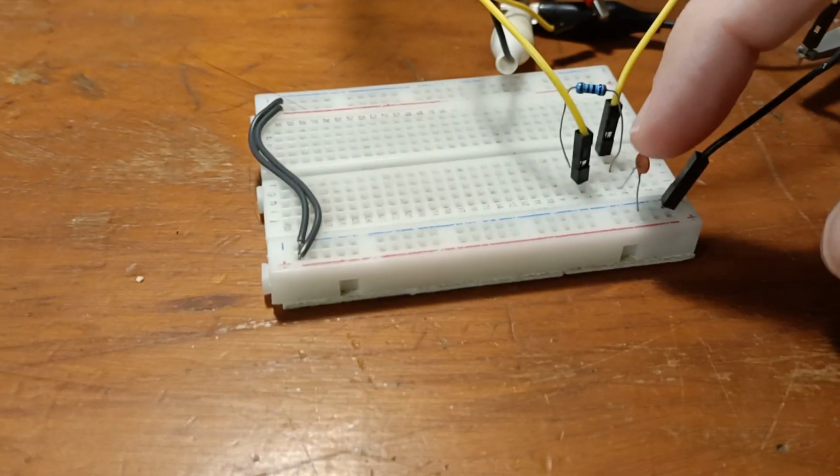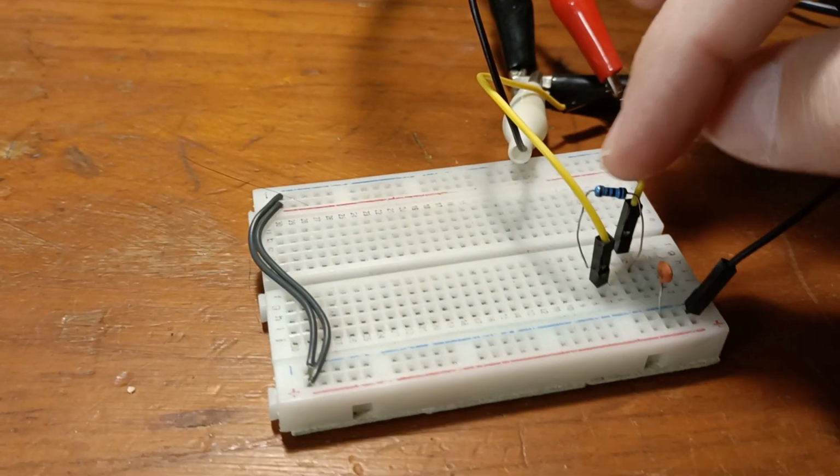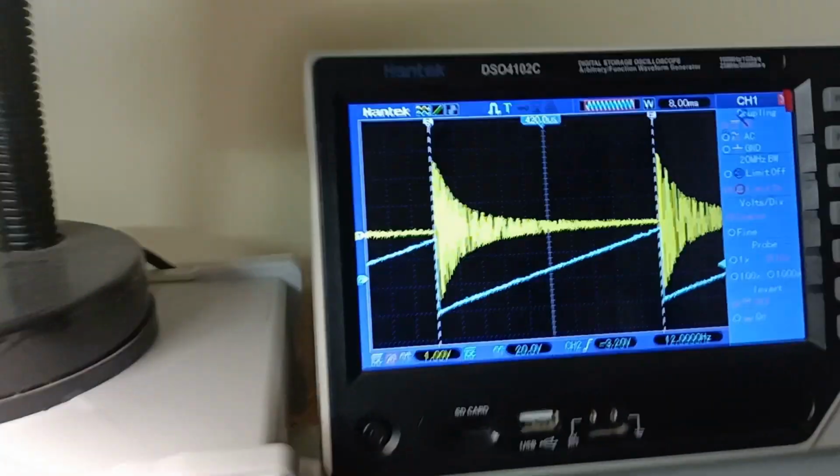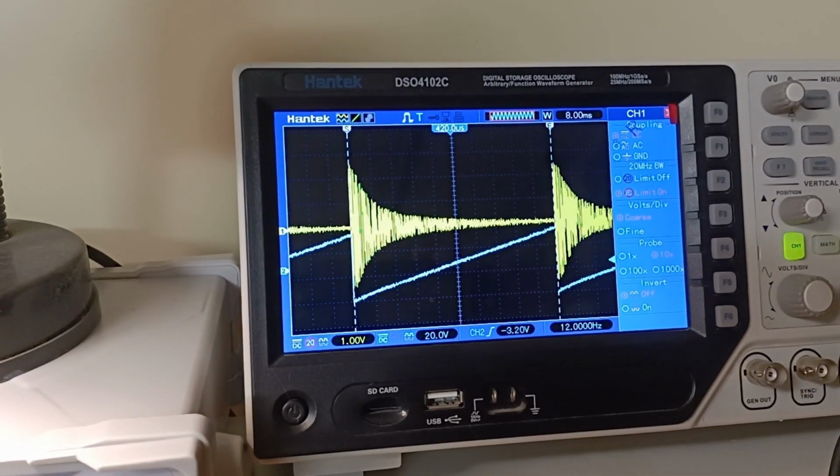Hi, so in this video we're going to show how we can profile filters by setting up our signal generator to work with our oscilloscope so we can get views like this one.